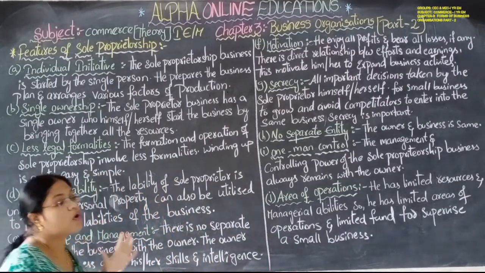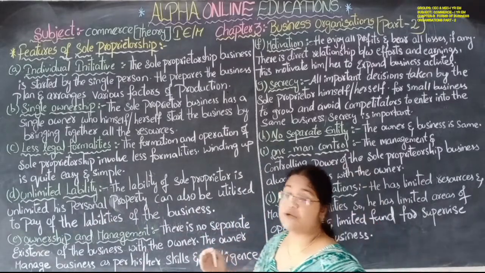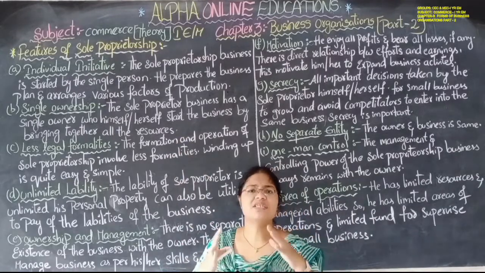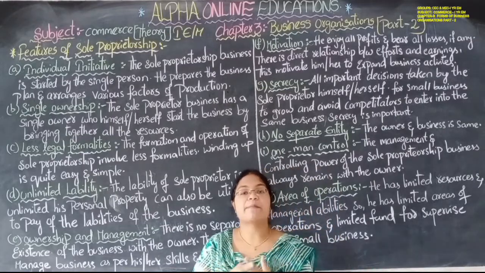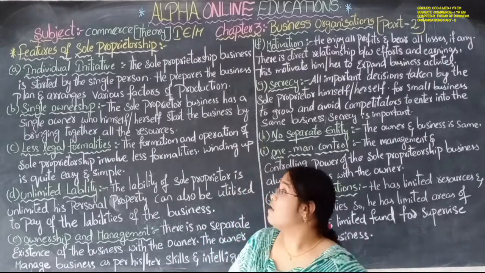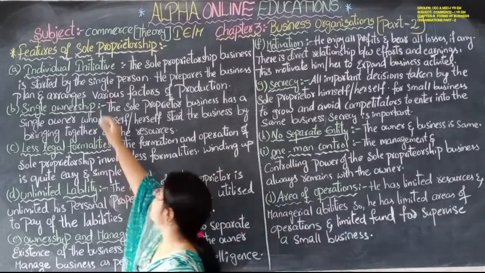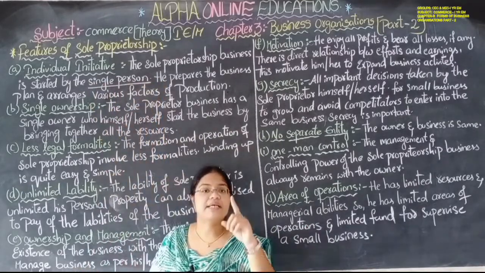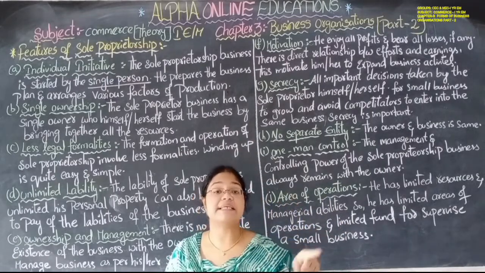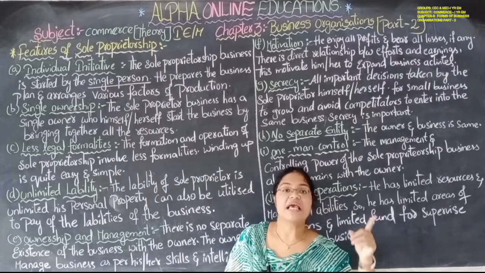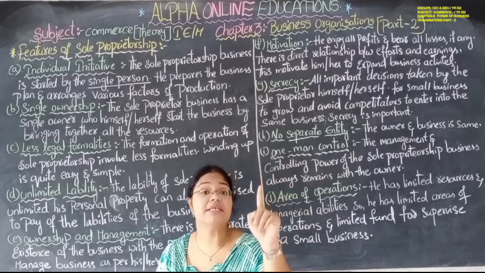Let us see one by one what the features of the sole proprietorship are in this session. Individual initiative means individual capacity. He has the individual capacity to do everything. The sole proprietorship business is started by a single person. Only one person is involved in the business. He has that capacity and capability to continue that business as a single person.